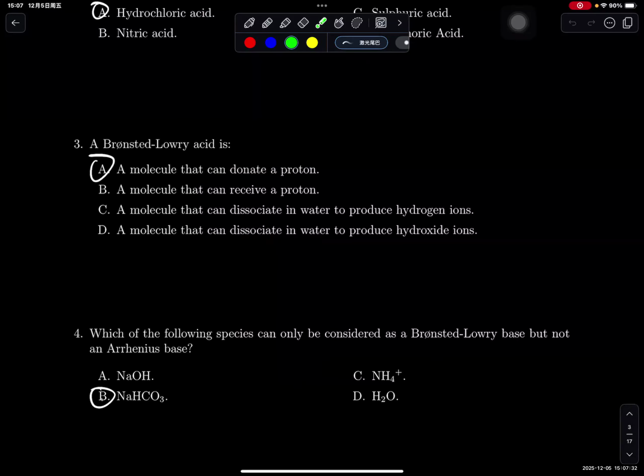In terms of question 3, a Brønsted-Lowry acid is by definition a proton donor. So it's pretty much just the definition.